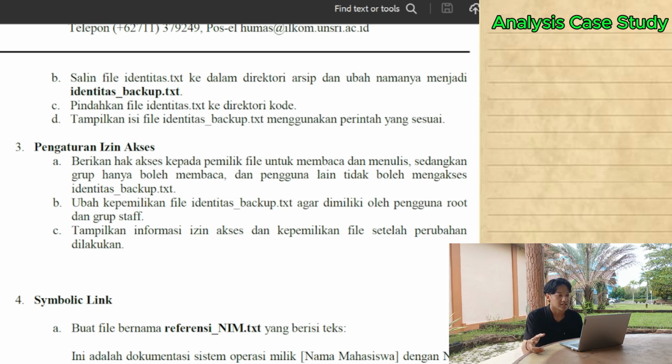This seems like last week's task, where I recall using the chmod command to change permission and sudo chown as the appropriate command to change ownership. For the last point, I just use the ls -l command to show that. I think it's enough.